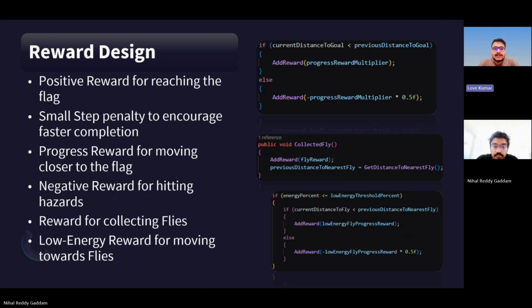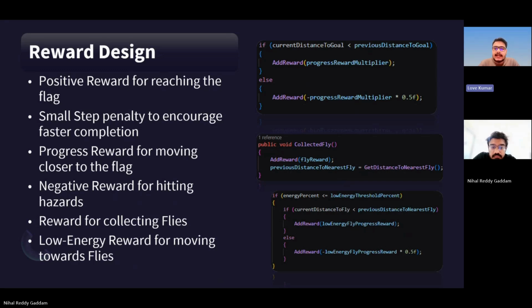The reward system was designed to guide the frog towards useful behavior. In reinforcement learning, the agent does not automatically know what is good or bad. It learns based on the rewards and penalties we give it. The frog receives a positive reward for reaching the flag because that is the main objective of the game.